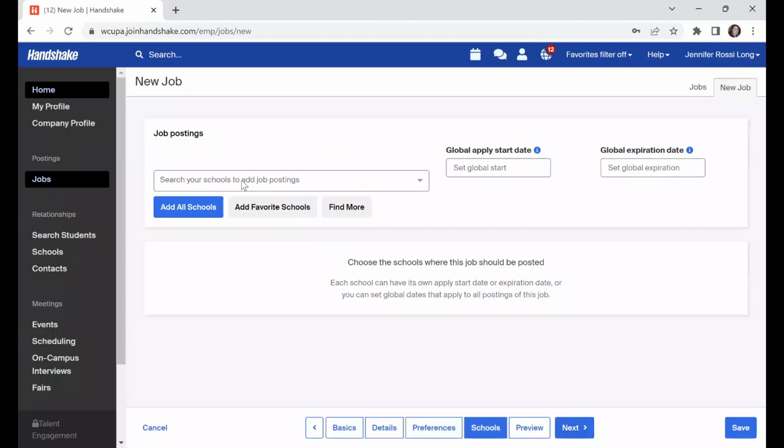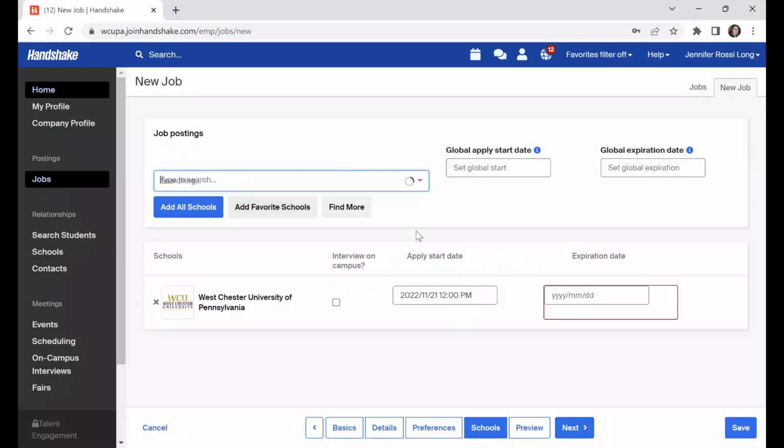So the next thing here is that you just want to post to a particular school. In this case, it's an on-campus job, so this is always going to be for Westchester University students. It's asking if you want to interview on campus. This is something for external employers that run through our on-campus interviewing program, so you do not have to select that. If you do, it's not a big deal. We'll know because it's an on-campus department.